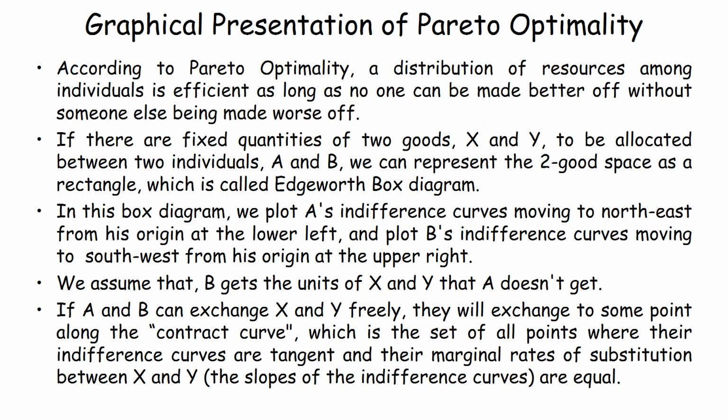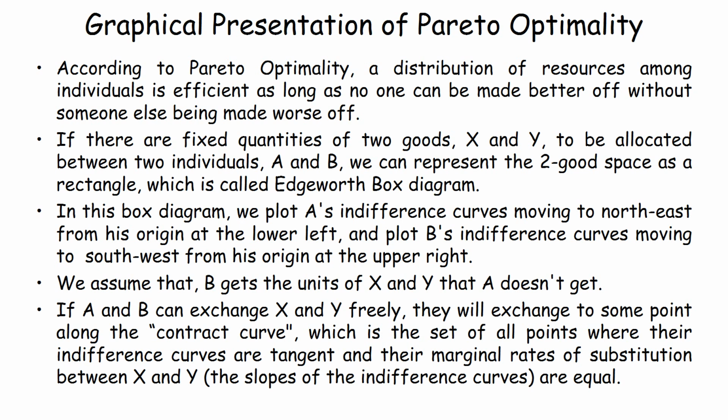Now, let us try to graphically represent the situation of Pareto optimality. According to Pareto optimality, we have already mentioned that a distribution of resources among individuals is efficient as long as no one can be made better off without someone else being made worse off. If there are fixed quantities of two goods X and Y to be allocated between two individuals A and B, we can represent a two-good space as a rectangle, which is called the Edgeworth box diagram.